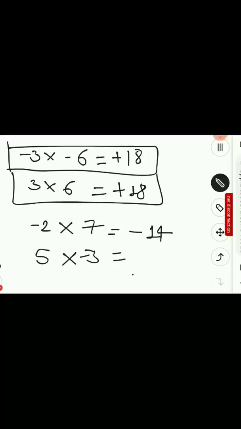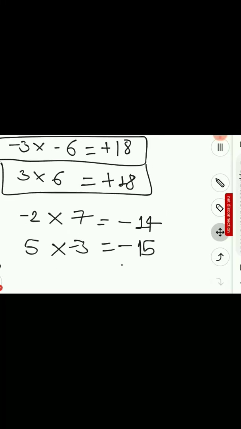Even in this case, we don't have to check which is greater, the positive or the negative number. If in multiplication the signs of both numbers are different, then the sign of the result will be negative. 5 3s are 15. So the answer is minus 15.